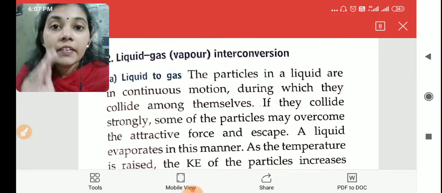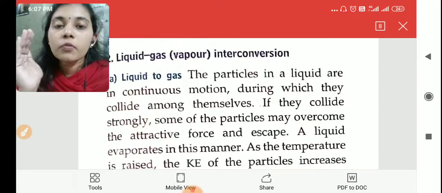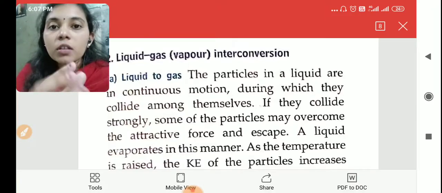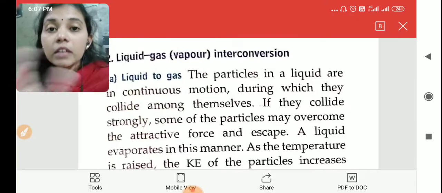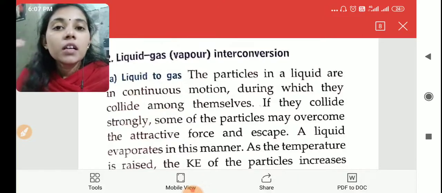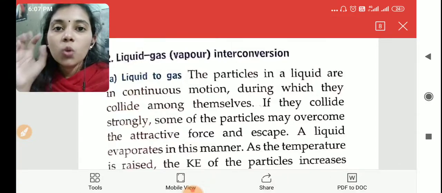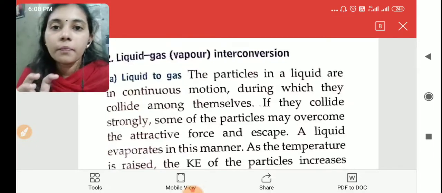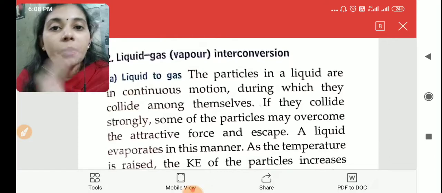As a result, the intermolecular space will increase, so that the solid state substance will gradually melt into liquid form, so that the molecules will be free to move from one place to another. In other words, we can say their kinetic energy will increase. That is the conversion of solid to liquid. The temperature at which a solid substance changes to liquid is called the melting point.